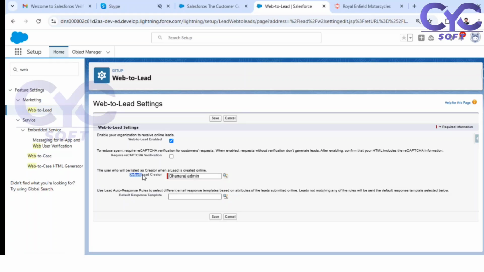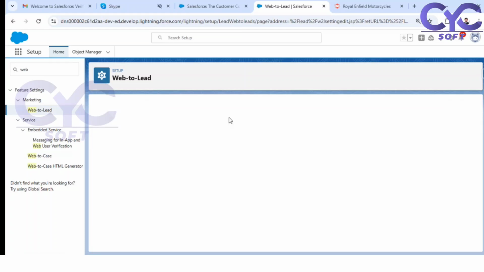Next, see this option, default lead creator. Who is the default lead creator if there are no assignment rules? Whoever is the admin. I have placed my name, Dhanaraj admin, as the default lead creator. If you assign rule criteria, such that when the criteria is satisfied the lead is assigned to a particular person, that comes under lead assignment. If you are not providing any rules or criteria, then by default the lead creator will be Dhanaraj admin. You need to enable this. Okay, click on save.